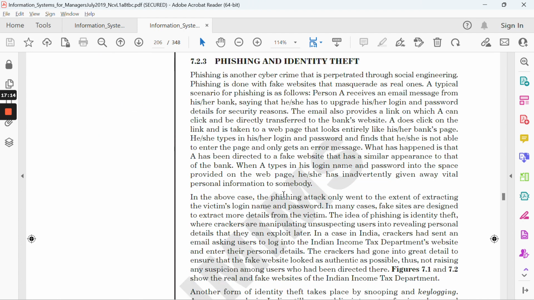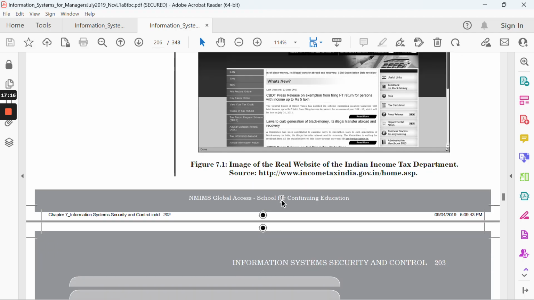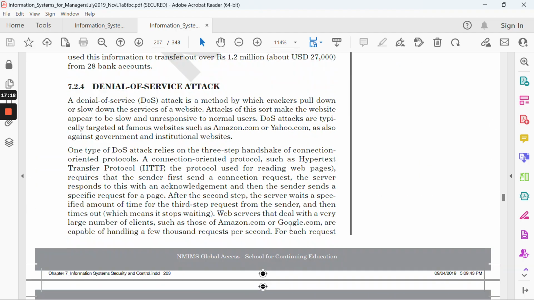Next is identity theft, where your identity is compromised. And last but not the least, the DoS attack, which normally happens on some famous websites, on some famous blogs. So these are the five which you can refer to. You can find n number of them on the internet, but if you talk about the book, these are the commonly five which you can relate with the blogging platform, right?